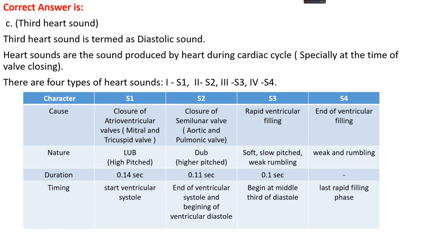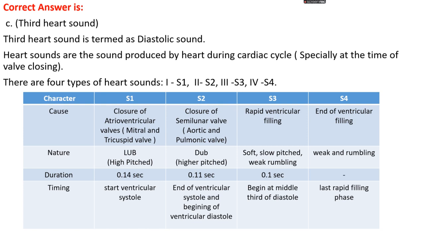The nature of the S1 sound is a high pitched sound, and the "lub" sound represents S1. The duration of this S1 sound is 0.14 sec, and it starts when ventricular systole starts. Systole means contraction. When ventricular contraction starts, we can hear this sound.